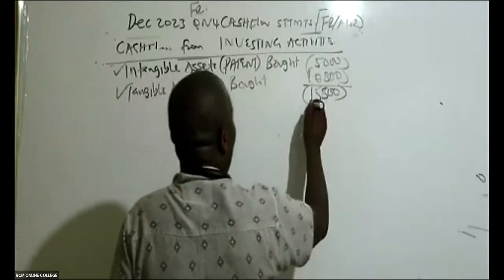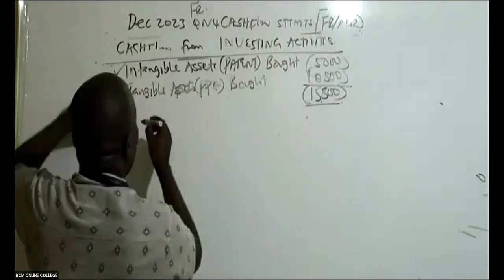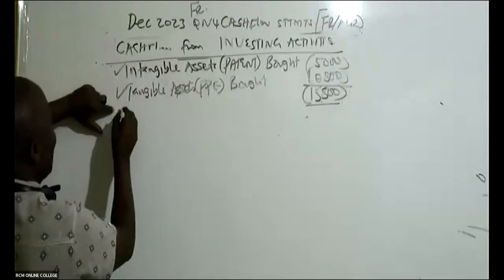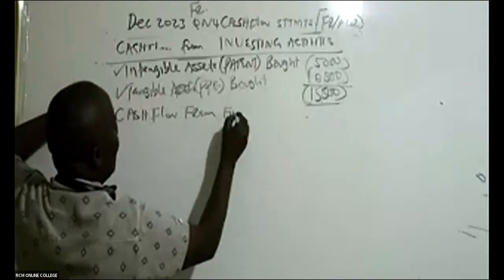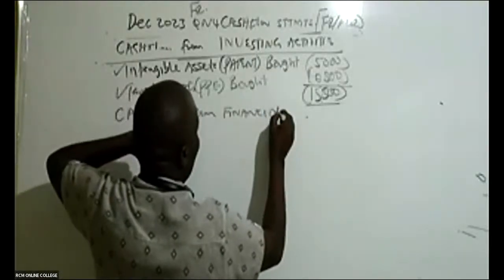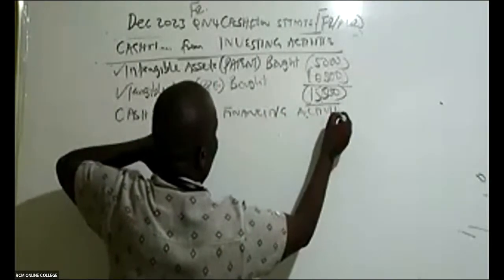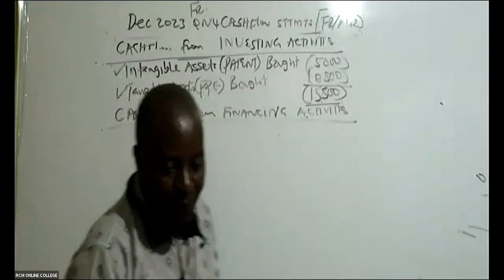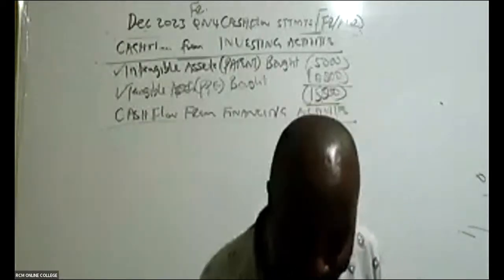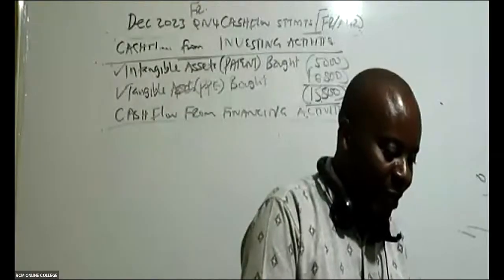With your permission, now I will be able to go to cash flow from financing activities. Cash flow from financing activities. Up to here, are we together somehow? I have to add ink to my pen a little bit.